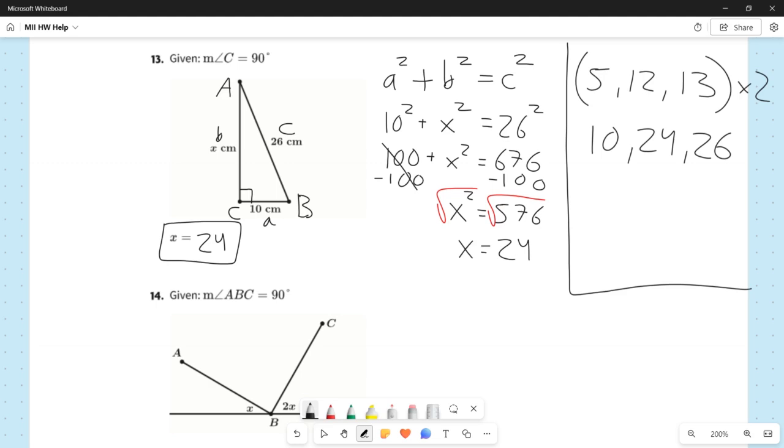Notice that in our original triangle, we had a leg of 10 and a hypotenuse of 26, and our final answer ended up being 24. So Pythagorean triples can make your job a little bit easier if you can recognize them. Not strictly required, but also not a bad idea to get comfortable with them if you're feeling up to it.